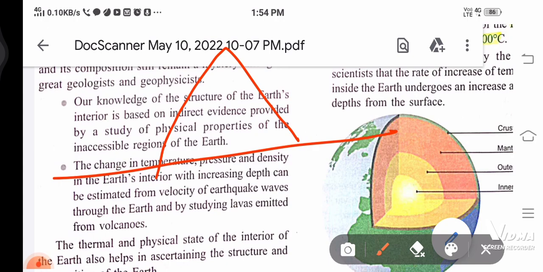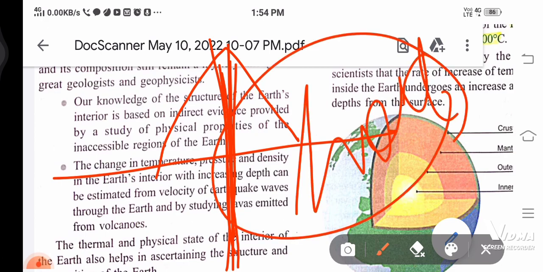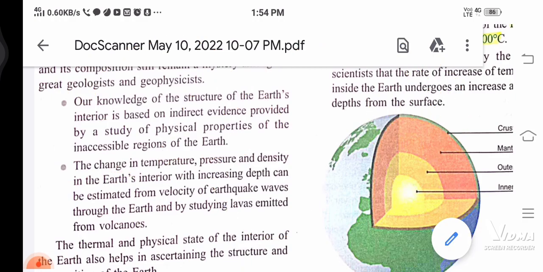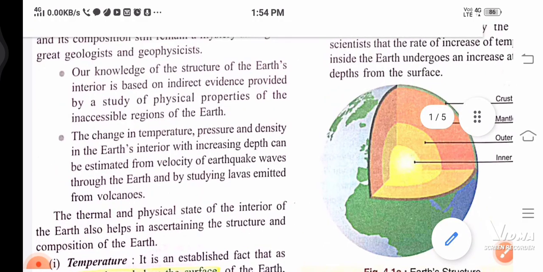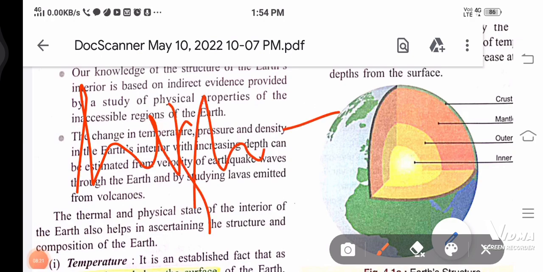Here the lava is coming from the depth. We know lava is very hot, so by this we can understand that there is a high temperature. If lava is hot, then high temperature, and if high temperature is there, low pressure. Simple thing.